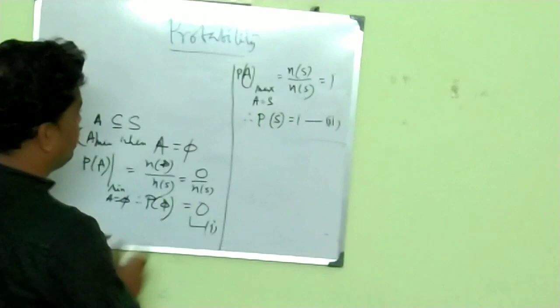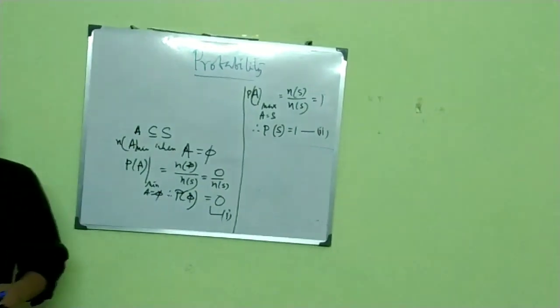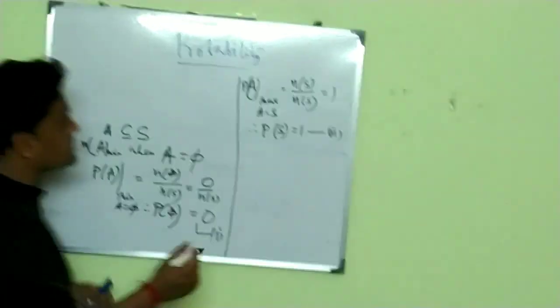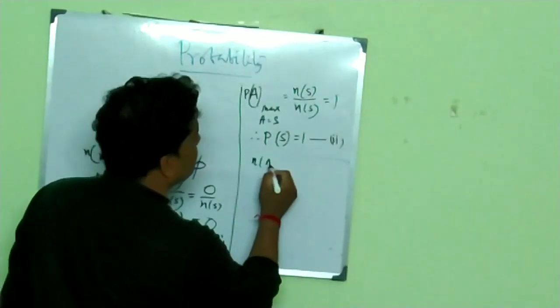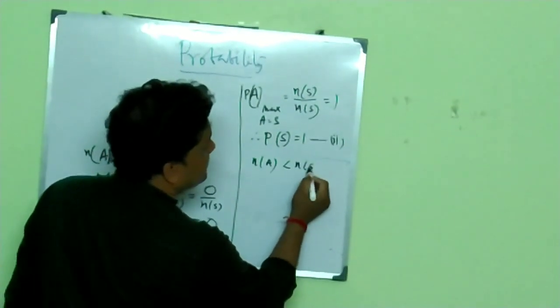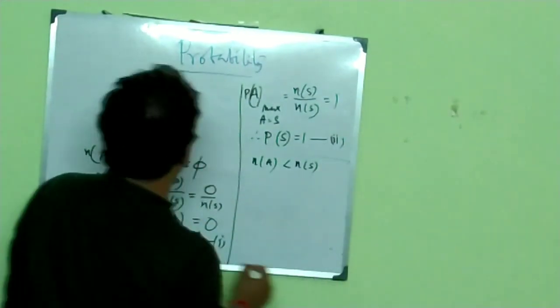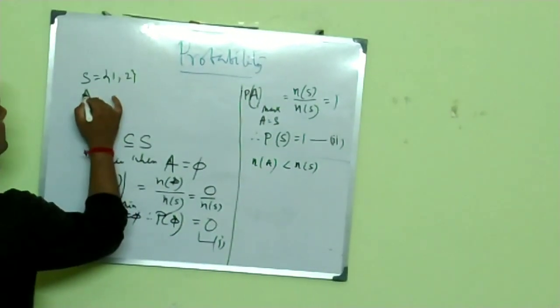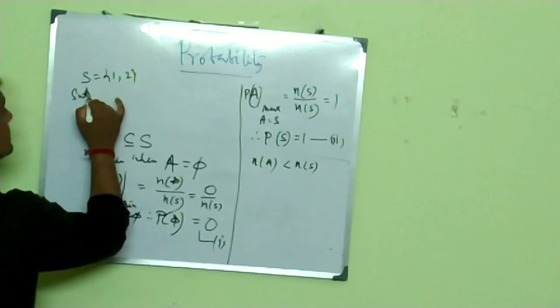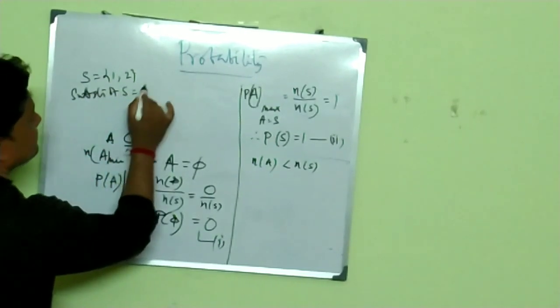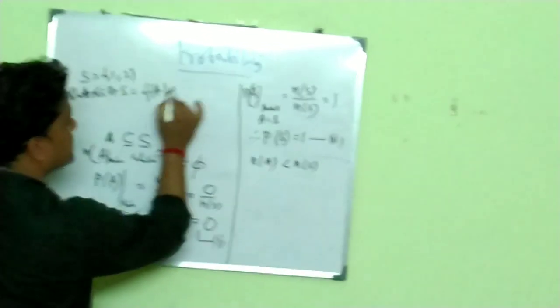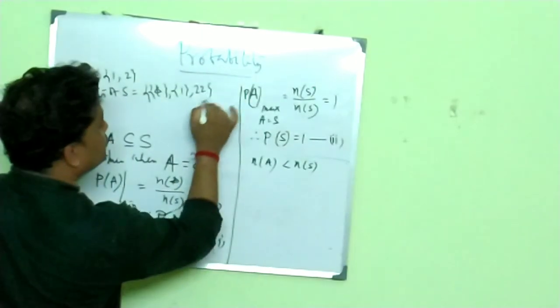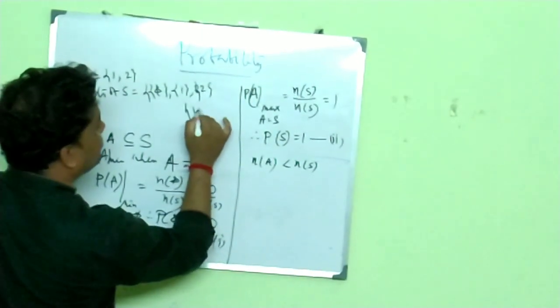Except these two cases, I mean except maximum or minimum, in other cases you will always find n of A is less than n of S. I already showed you the examples, let's say S = {1, 2}. So what are the events? The subsets of S are the null set, {1}, {2} and {1, 2}.